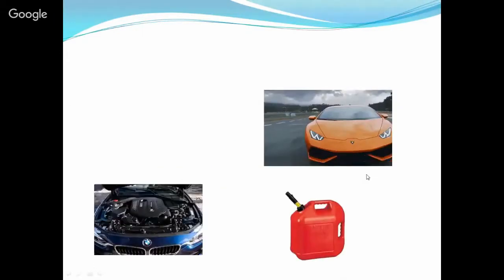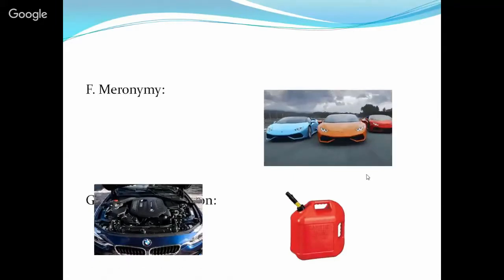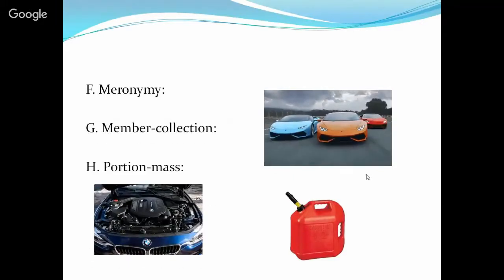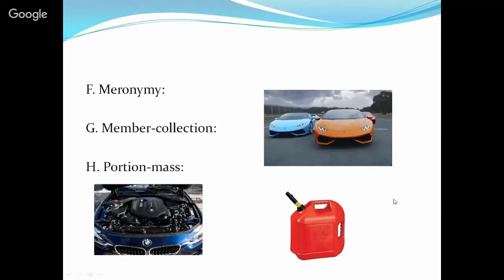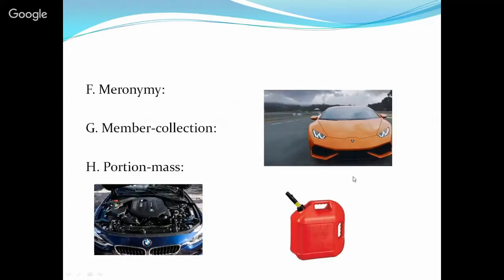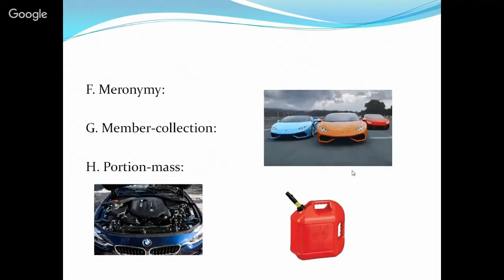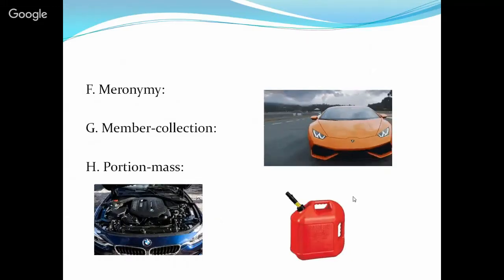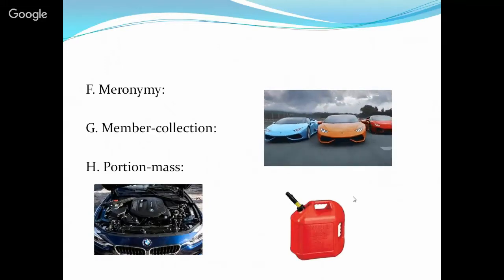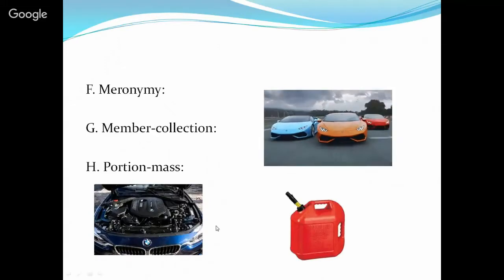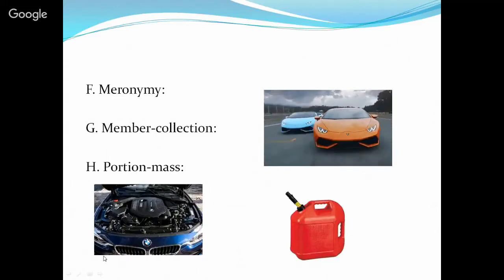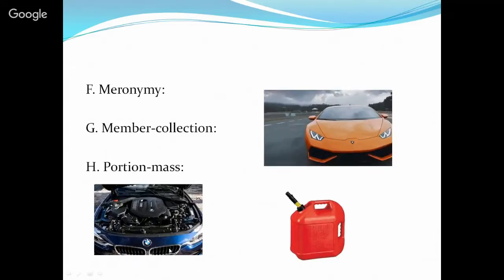The meronymy. When we talk about a meronymy, that is a word or a term that is used to describe a part of an item. In this case, we can have an example, the engine of a car.